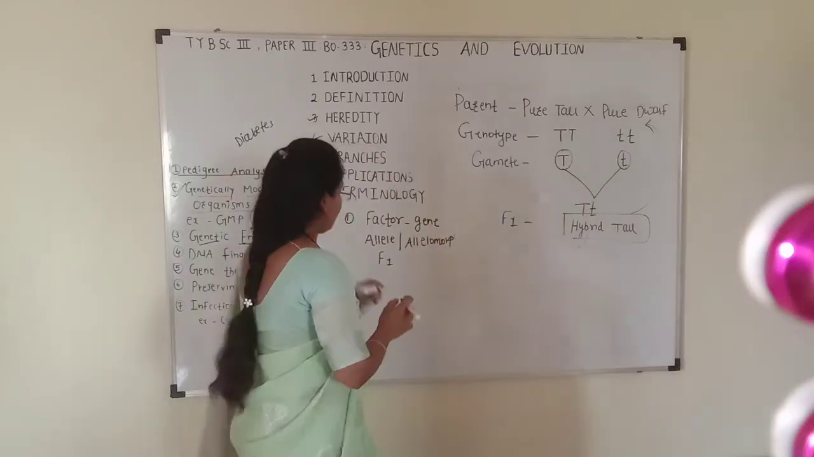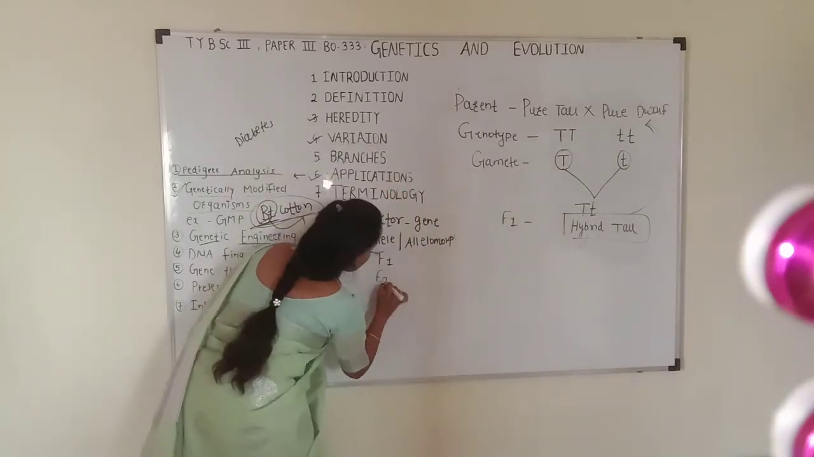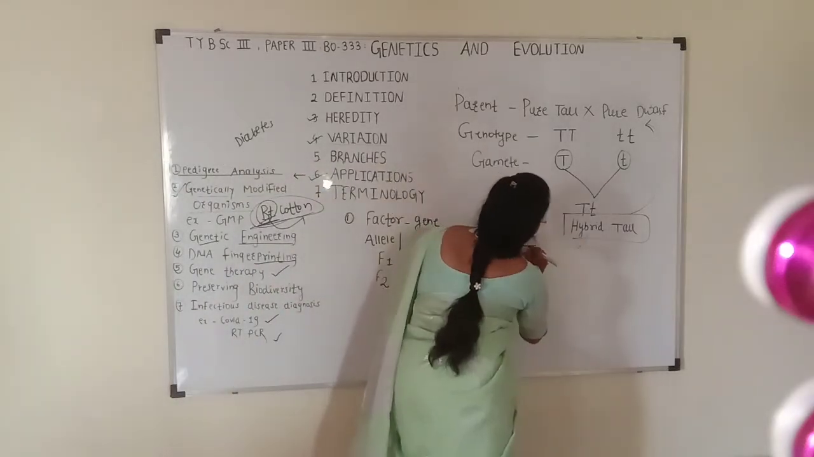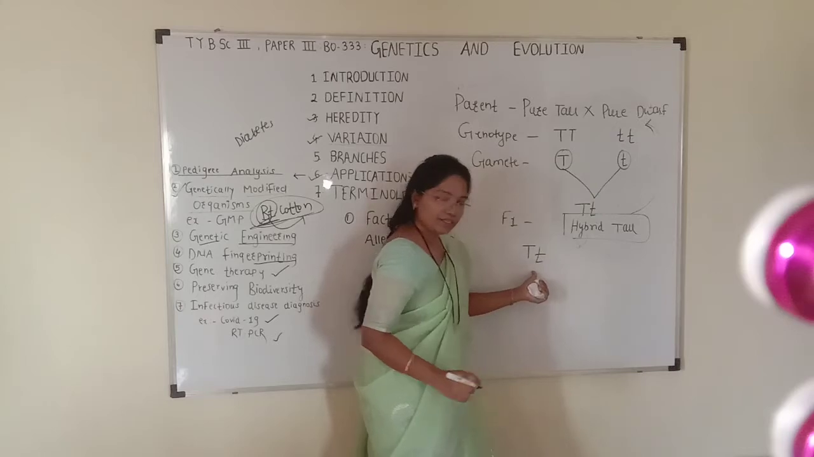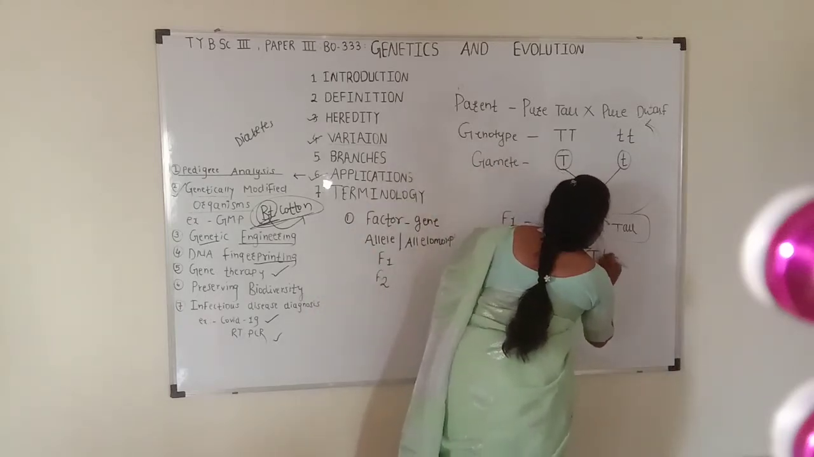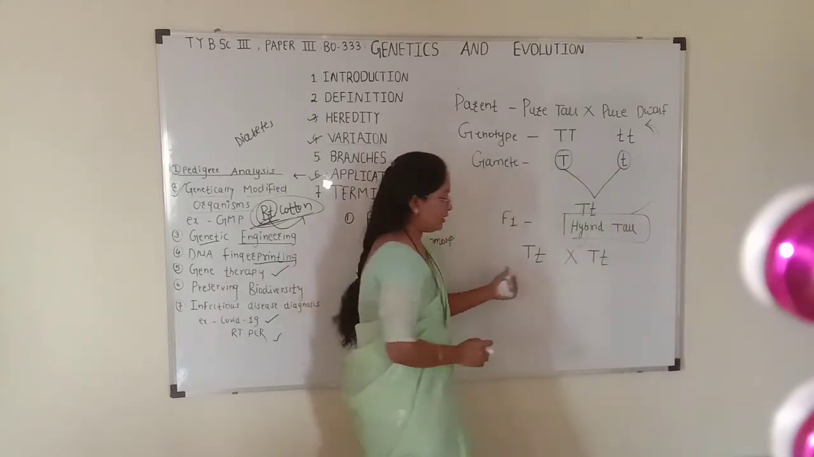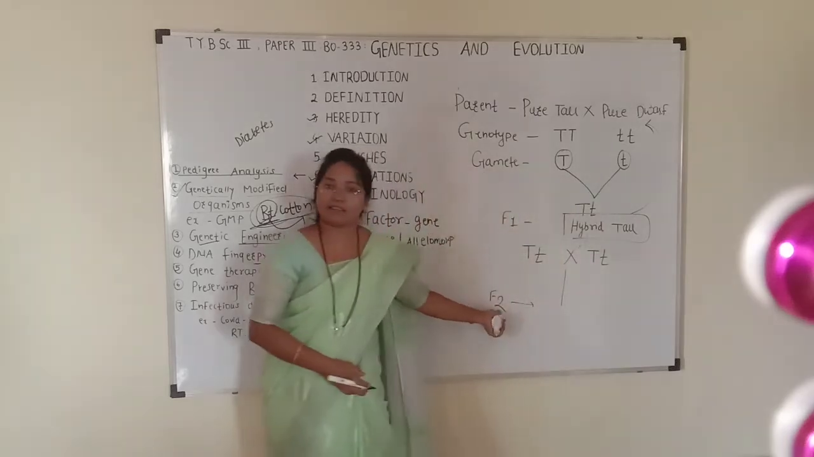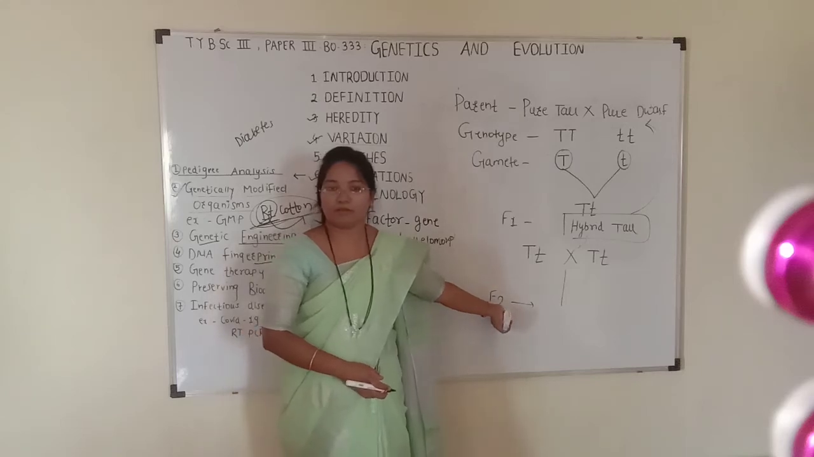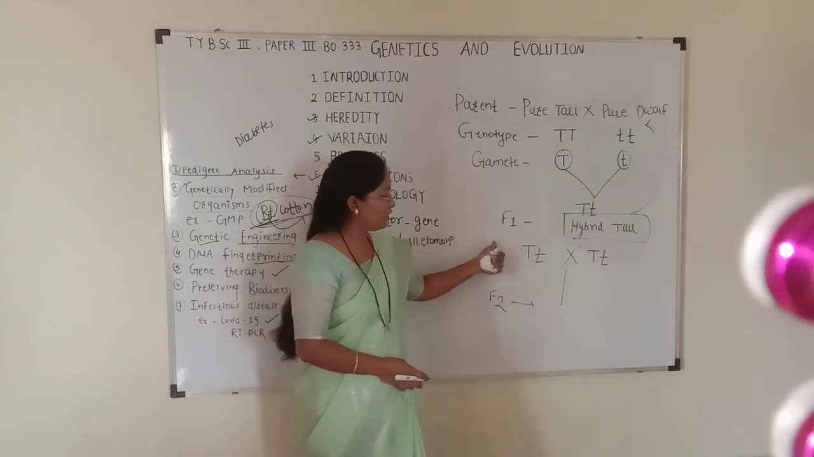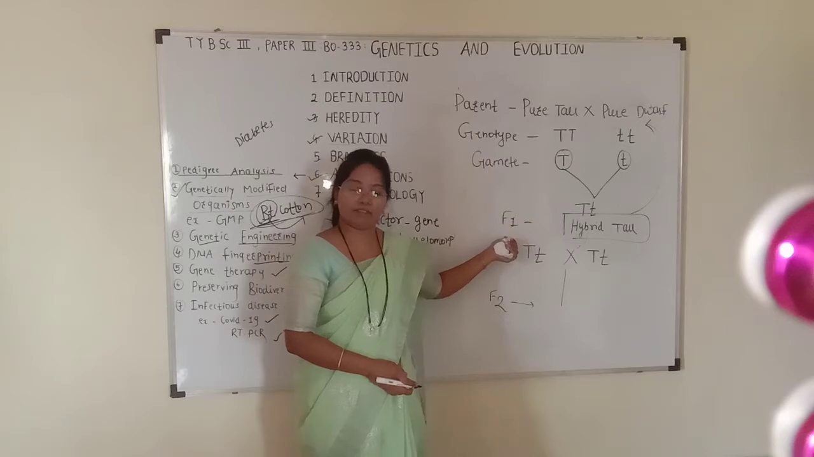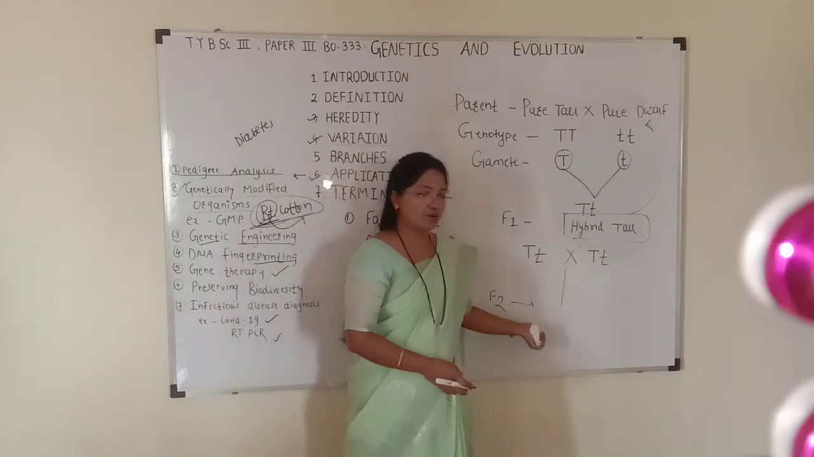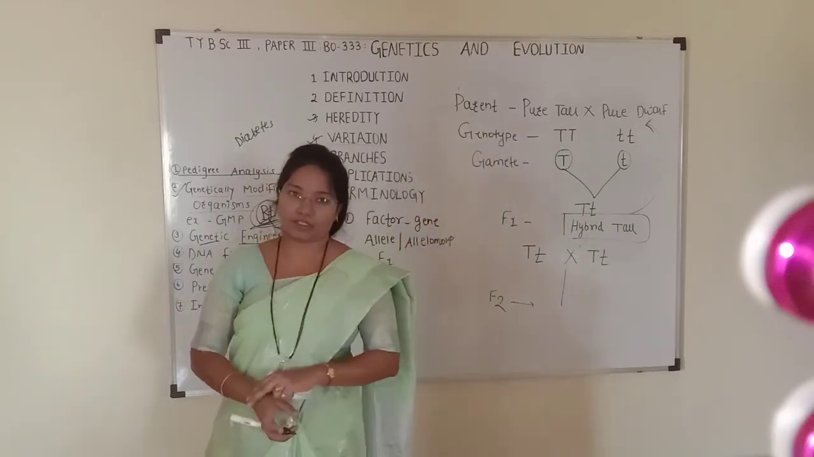Next we will see what F2 generation is. So this is F1 generation. When we cross F1 generation with F1 generation, the generation which we get is called F2 generation. Cross of F1 individuals with self is called selfing. After that we get F2 generation.